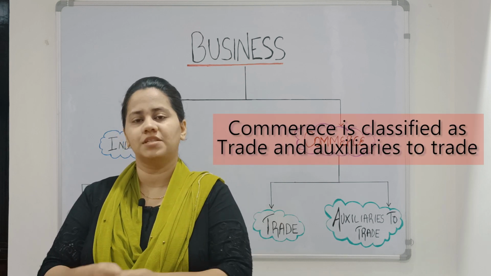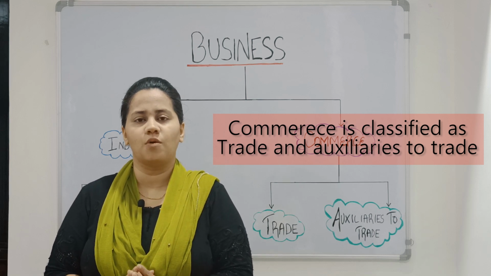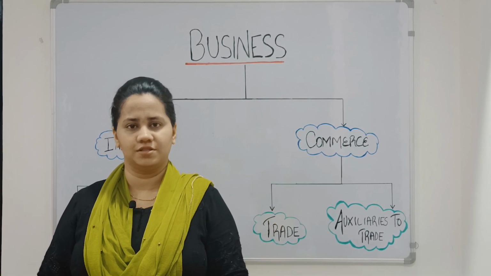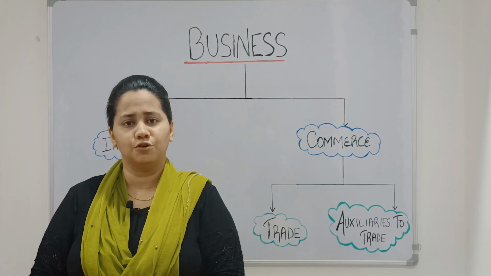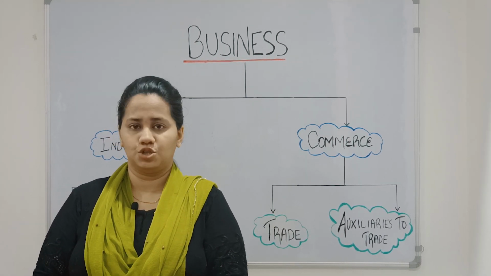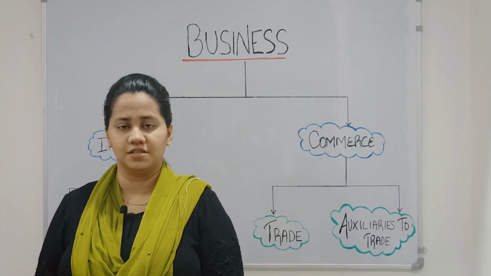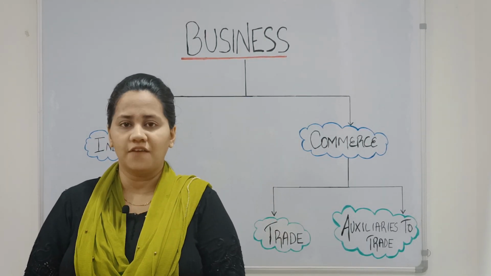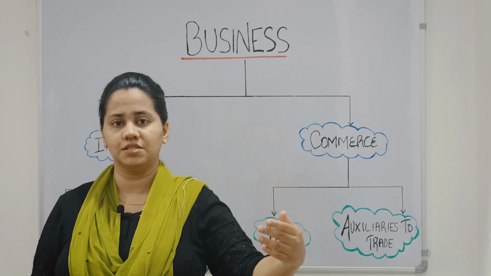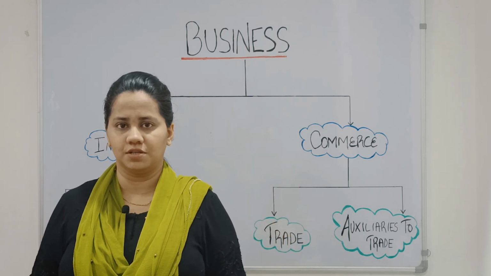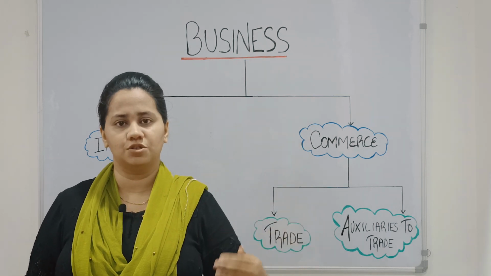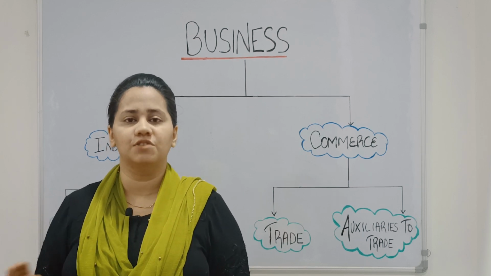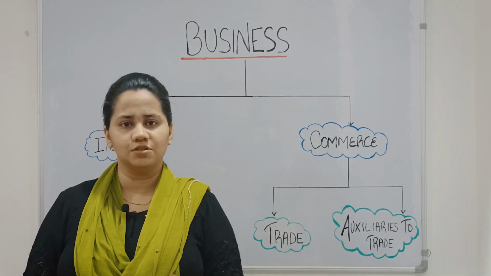So what is commerce actually about? We have to remember that commerce is basically a link, okay? It is a link between the producer and the consumer of goods and services. So commerce basically includes all those activities which ensure that there is a smooth flow of goods and services from the point of production till the consumption of goods. Now you have to remember that there are 2 points, okay? First is the point of production and point of consumption. So if the producer is producing goods here and the consumer is receiving goods here, in between there are various activities which are involved. So these activities are known as commerce.